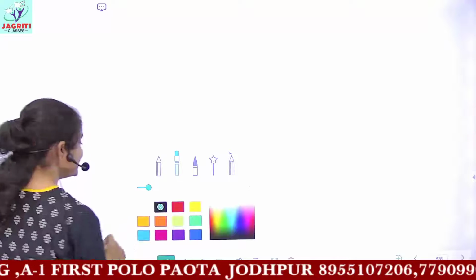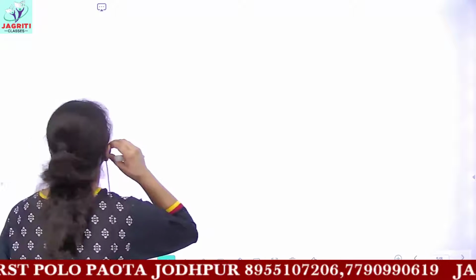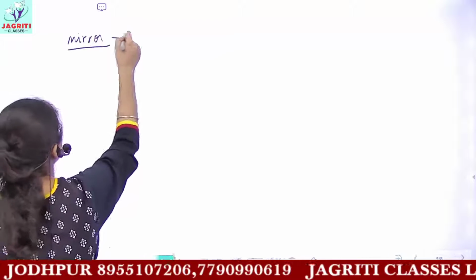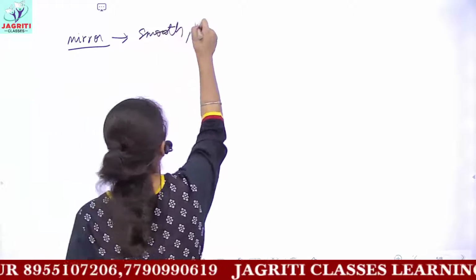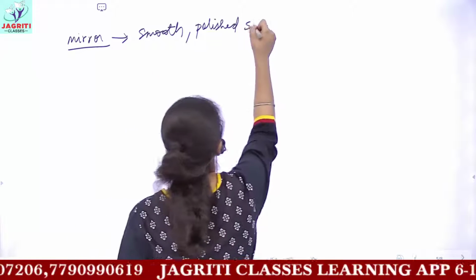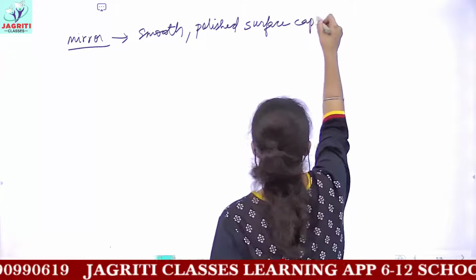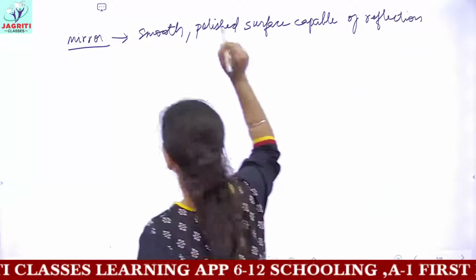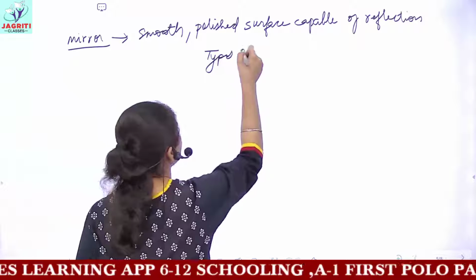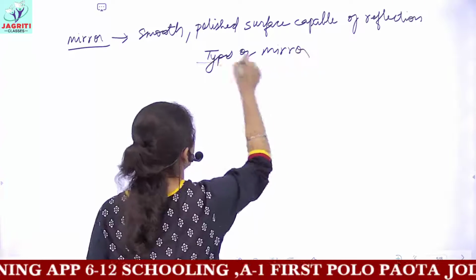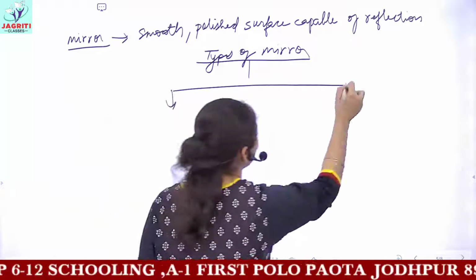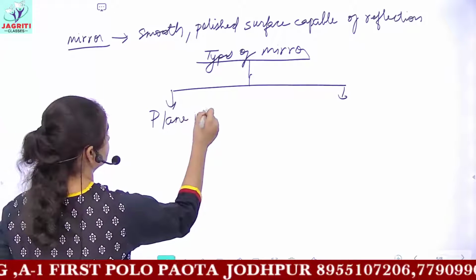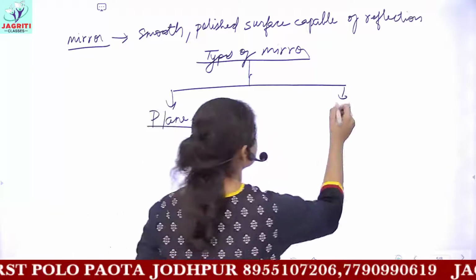After all these terms, what we'll start next is, I told you mirror, so I'll write the definition of mirror again. Mirror is any smooth, polished surface capable of reflection. In this way you can define it. Then we'll be doing types of mirror. The types of mirror can be classified into two broad categories. The first one is plane mirror, and the next comes spherical mirror.